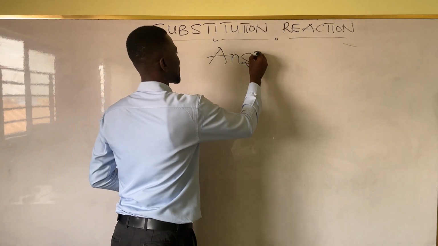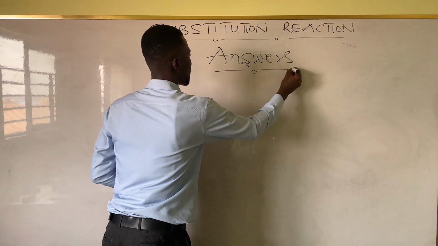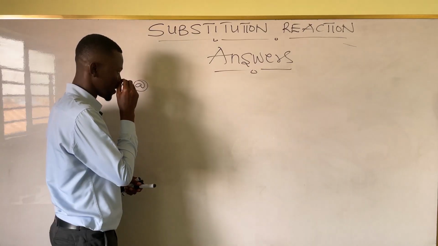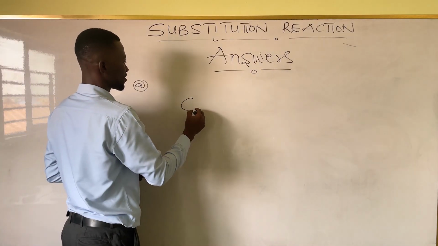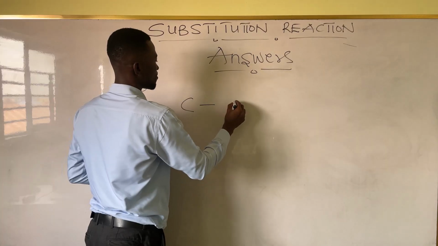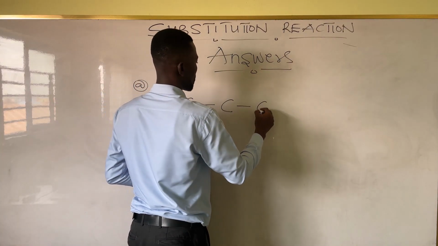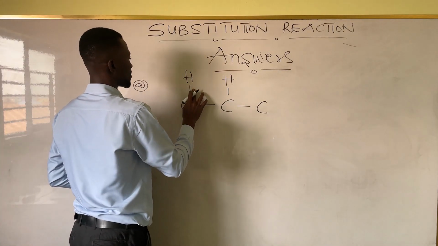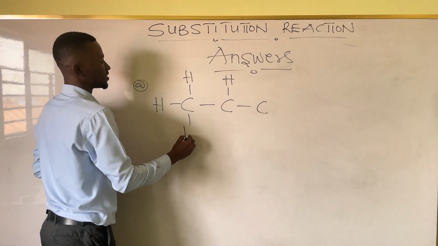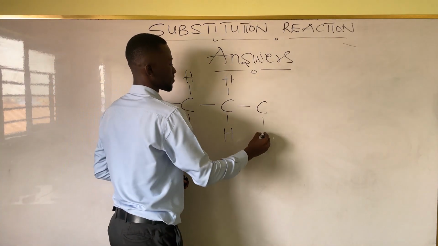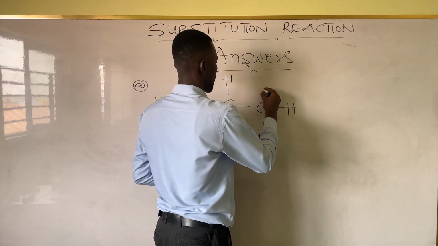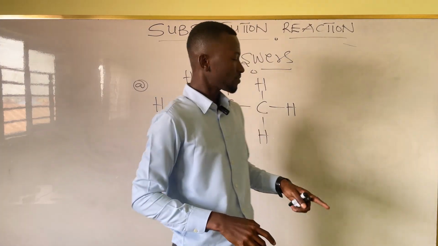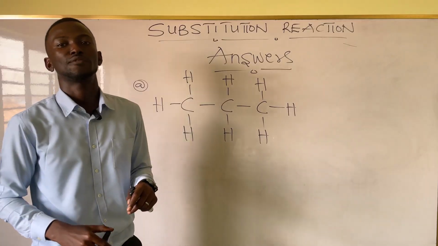So what is the structure of propane? Guide me through it. How will I draw propane? A carbon, bonded to carbon. Single or double? Single. Single bonded to carbon again, another carbon, and hydrogens all around. So why is this called propane? Because it has 3 carbons. And as said in the hydrocarbons, 3 is prop. We did that in earlier lessons, naming of alkanes. So this is the answer for the first part of the question.